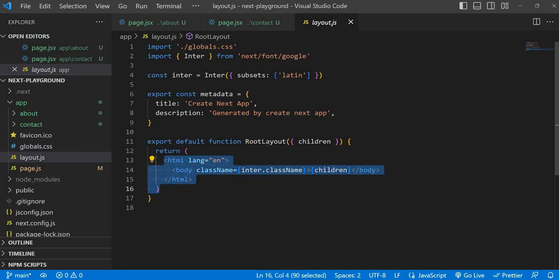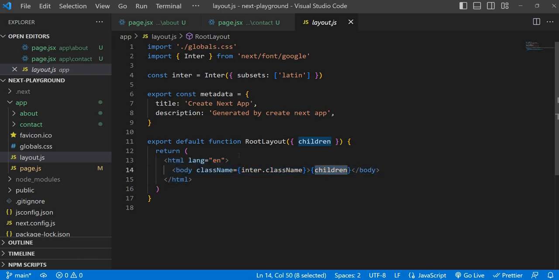Whenever you do forward slash like www.amazon.com, first it will take this root layout file. Inside that we have an HTML file and it is going to add the children.